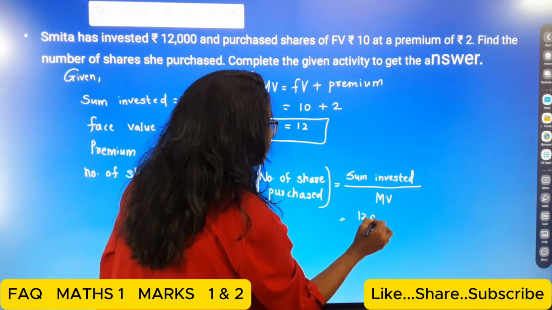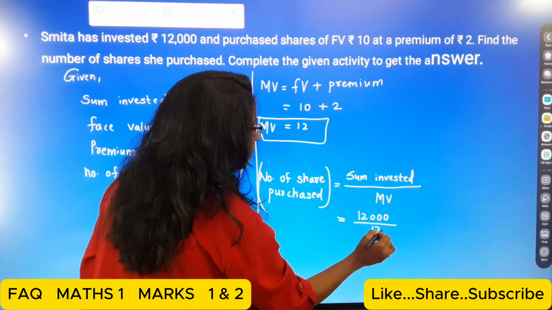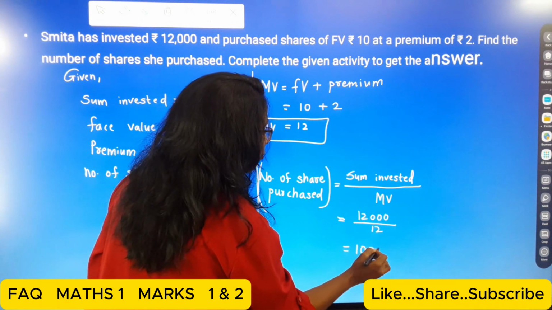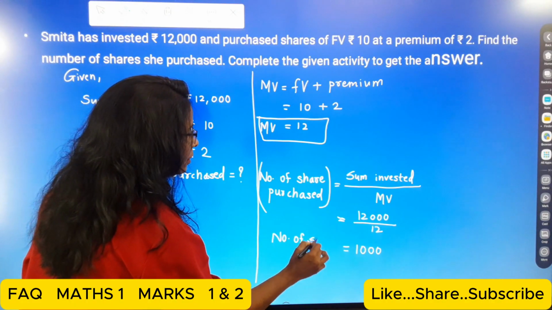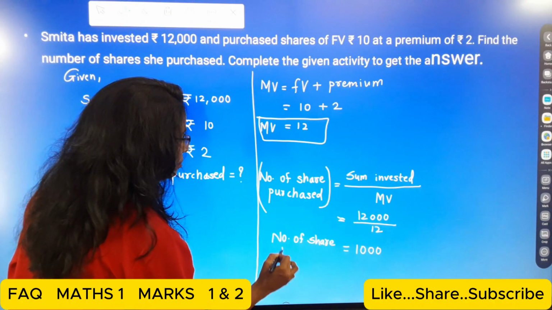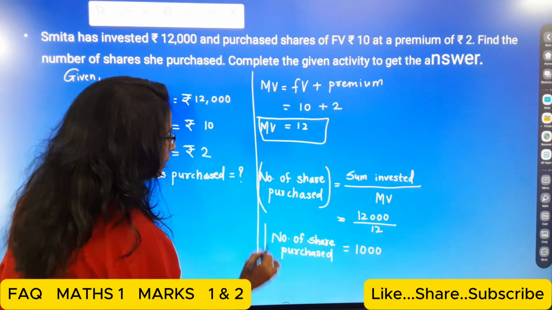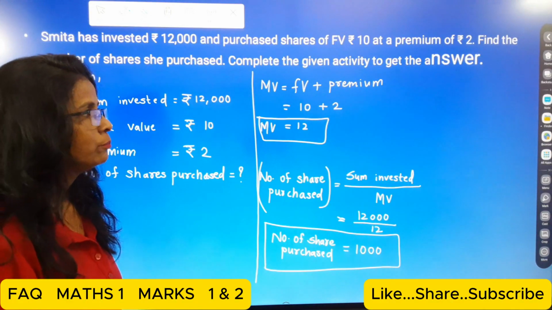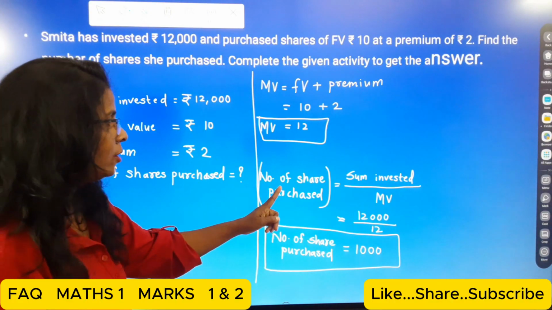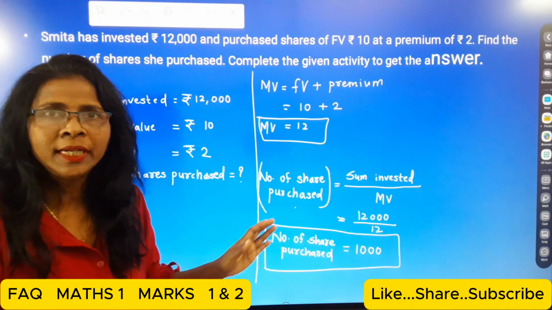So now here, sum invested 12,000 divided by the market value, that is 12. So that means 1,000 is the number of shares purchased. Number of shares purchased is equal to 1,000. Okay students, remember this formula. Do not forget.